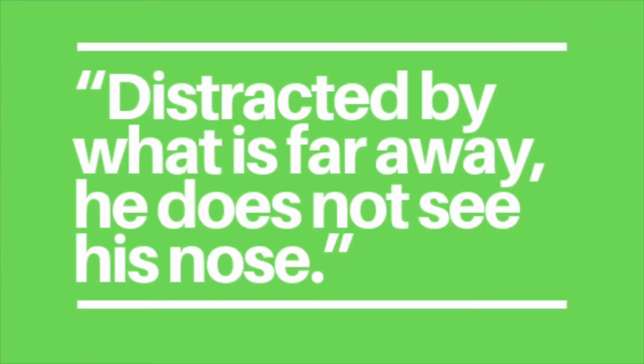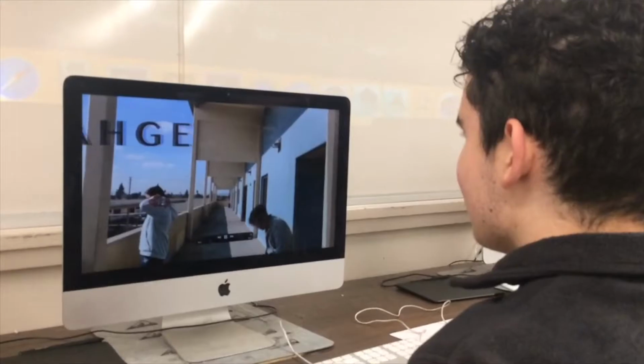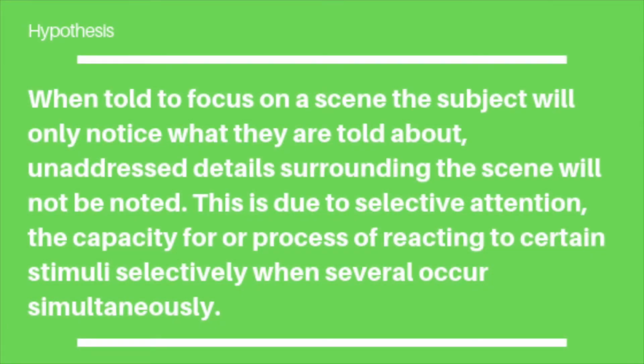Our experimental proverb is: distracted by what is far away, he does not see his nose. This statement suggests that distraction by something causes failure to notice something obvious. As we focus on something, we do not notice what is right in front of us. Our hypothesis is, when told to focus on a scene, the subject will only notice what they are told about. Unaddressed details surrounding the scene will not be noted.